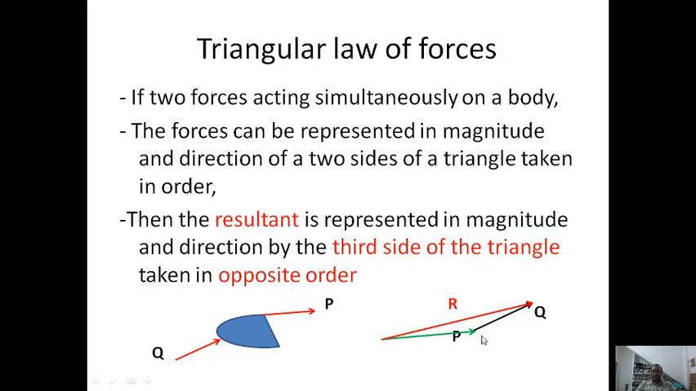Now I need to break that continuity of P and Q and draw the opposite direction as the resultant. The third side of a triangle is nothing but the resultant, but when it is drawn in the opposite direction of the P and Q path, then it is the resultant, right? Then see this figure.